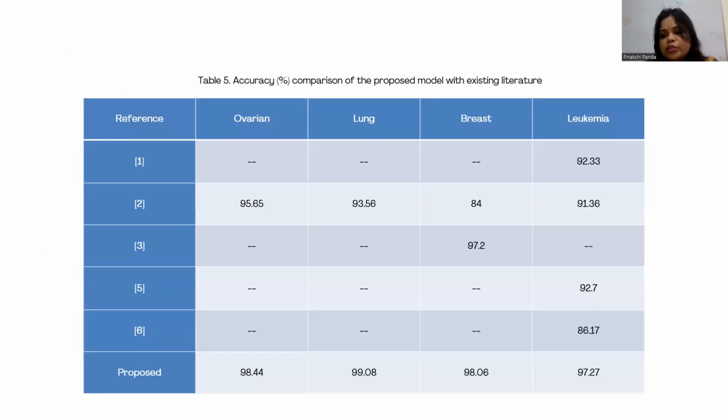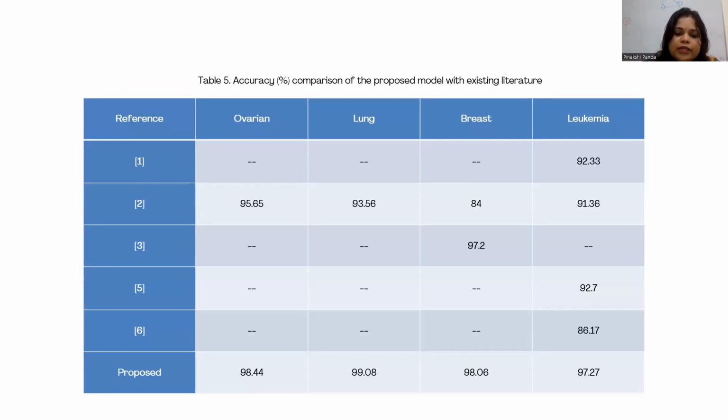This is the accuracy comparison with the other literature survey. Because we did a literature survey, we compare our proposed model with other literature. In reference number 1, the leukemia cancer accuracy is 92.33, and we are taking accuracy as the key parameter.